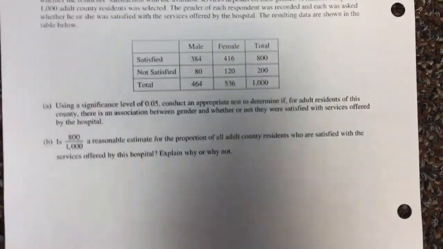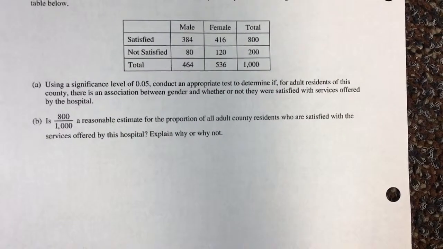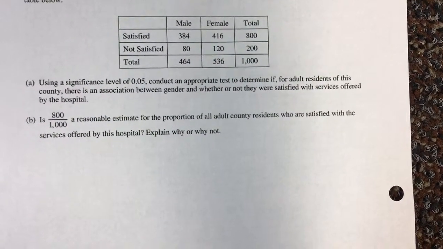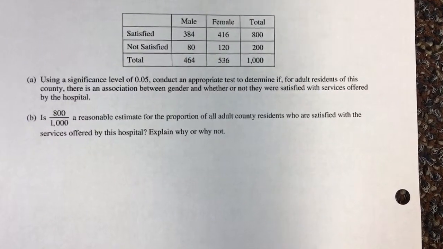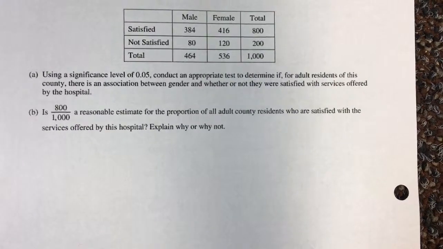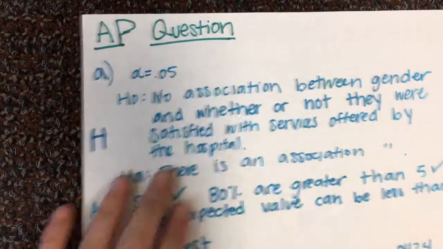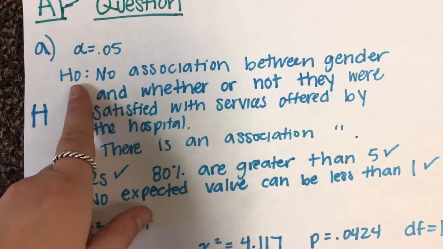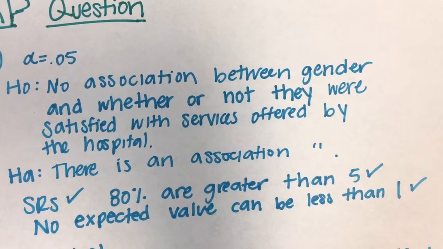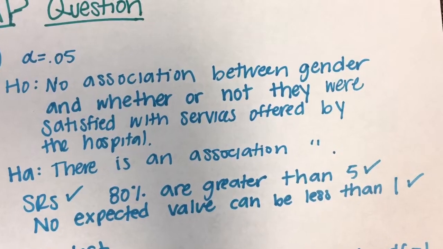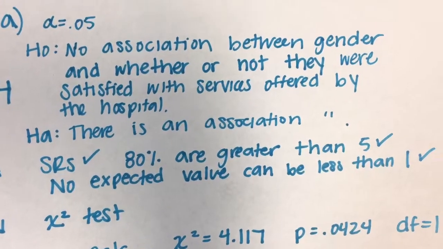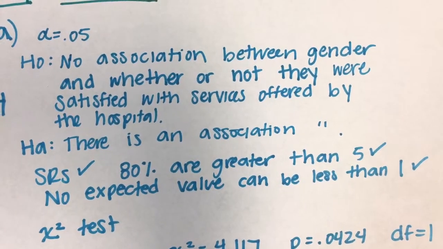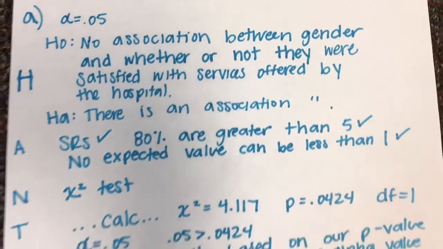Part A says, using a significance level of 0.05, conduct an appropriate test to determine if, for the adult residents of this county, there is an association between gender and whether or not they were satisfied with the services offered by the hospital. So for part A, we're using our alpha value of 0.05. My null hypothesis is no association between gender and whether or not they were satisfied with the services offered by the hospital. And our alternative hypothesis is that there is an association between gender and whether or not they were satisfied with the services offered by the hospital.